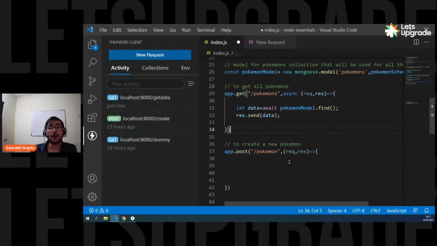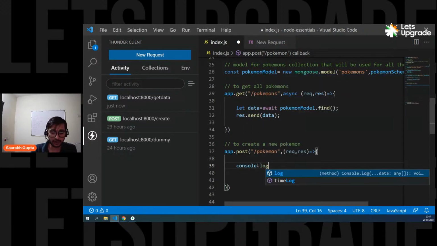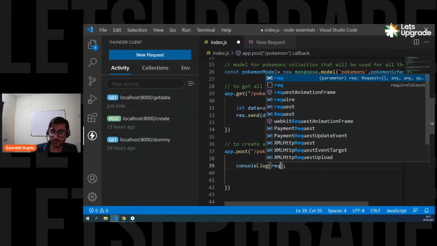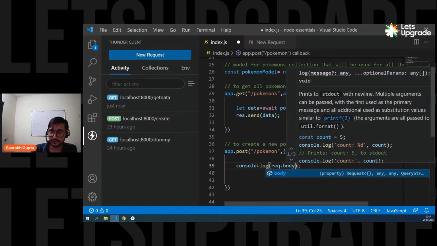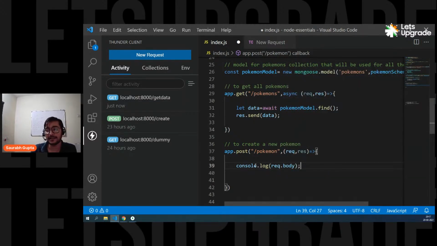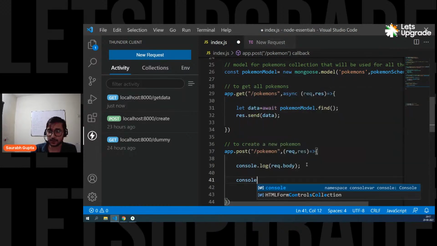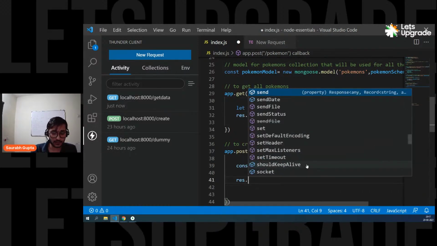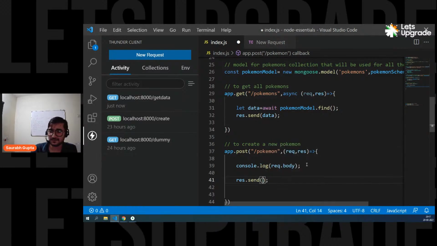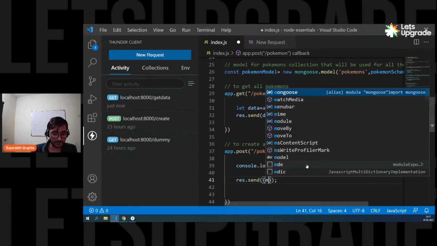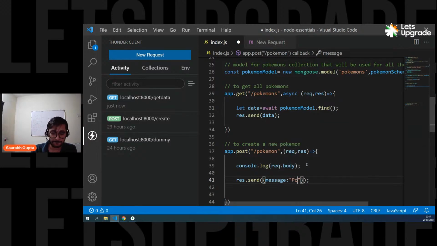Okay, so now let's see how to create a Pokemon. And it's really simple. Now remember, guys, you know that your data will come in request.body. Just to confirm it, let's do console.log, print the request.body, just to confirm if we're getting Pokemon data. Print the request.body, which will simply give you the Pokemon object that you're sending from the front end. And just for a dummy response, let's simply send a dummy response. Response.send, message: Pokemon created. Simple, right? I'm simply console.logging the body, the data that we are sending.